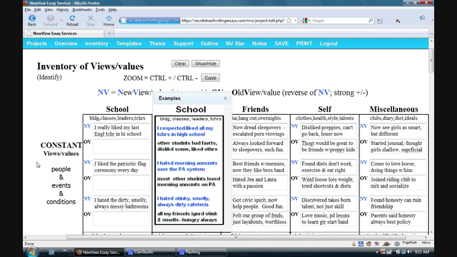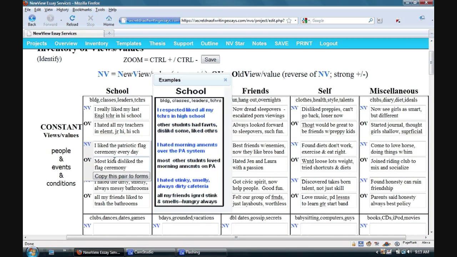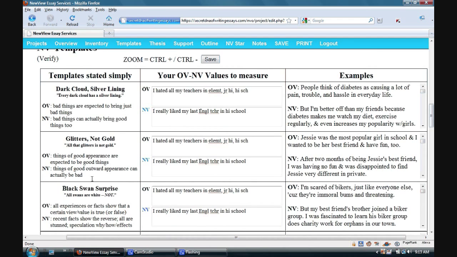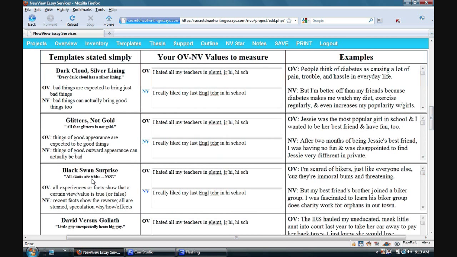Now, you're probably wondering, well, what's so new about that? You maybe don't realize it, but you can't have anything new without something old to compare it to. So that's what we're going to provide in the OV, the old view slots, like this. So now we've got three possibilities to work with. Let's put the cursor over one of these pairs, the top one probably, and we're going to click on copy this pair to the forms, and that moves the first pair down to the next form, which is the NewView templates. These are another great resource.